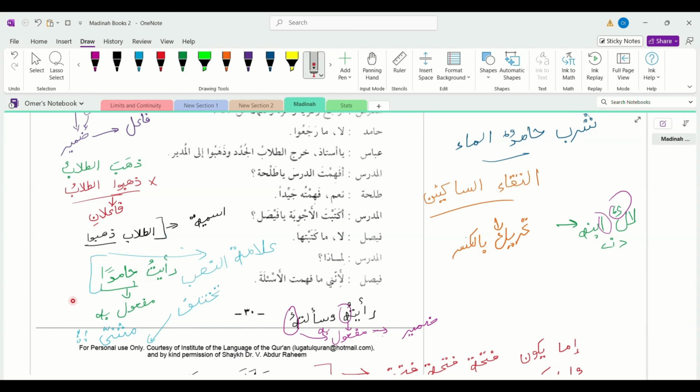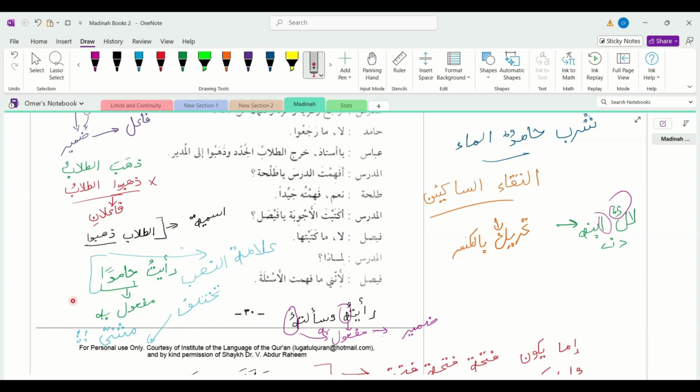And there are different variations of mansub. For example, the مثنى or جمع سالم has a different mansub form. For the جمع سالم, the una becomes ina. For example, muslimuna becomes muslimina.